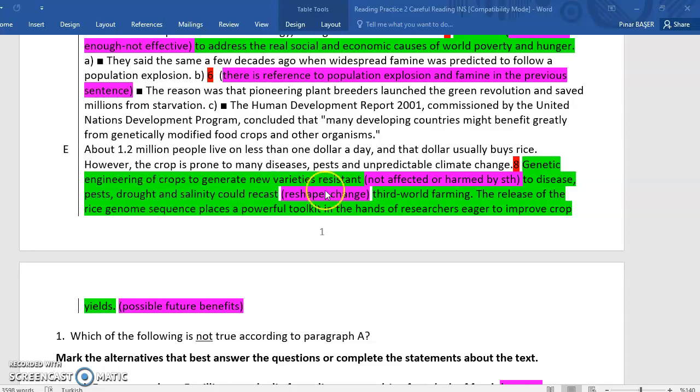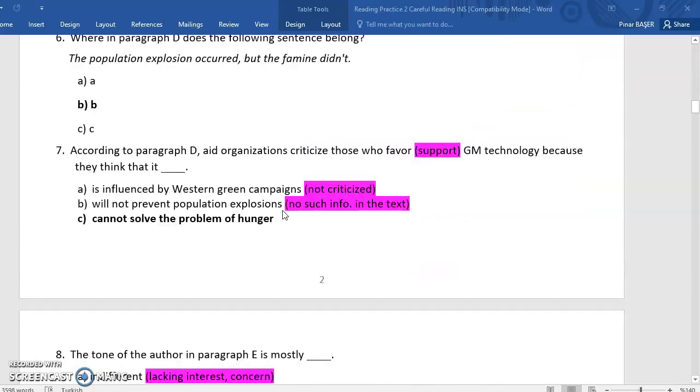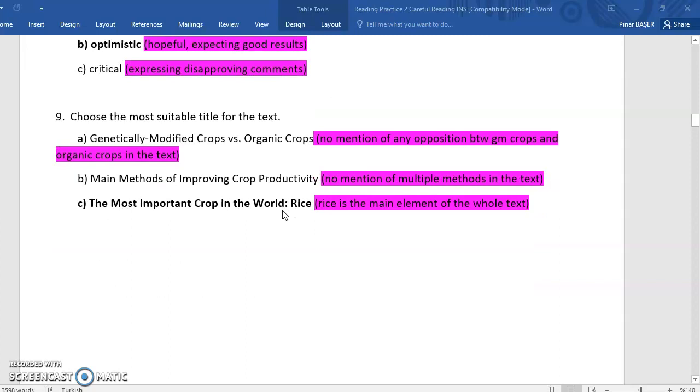Alright, in paragraph E, in the highlighted section, you can see the choice of vocabulary by the author. Words such as recast, powerful toolkit, generating new varieties resistant to disease, pests, etc. They all refer to optimistic future expectations. So we can say the author is optimistic. Now let's move on to the final question, question number 9. Choose the most suitable title for the text.